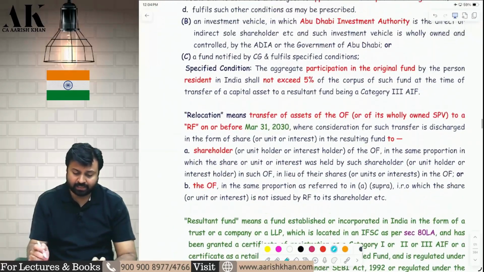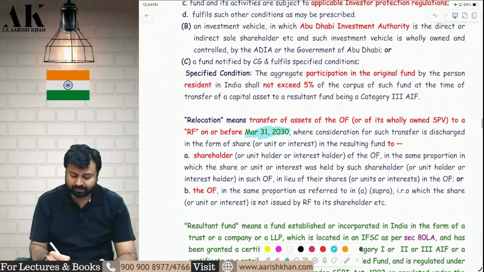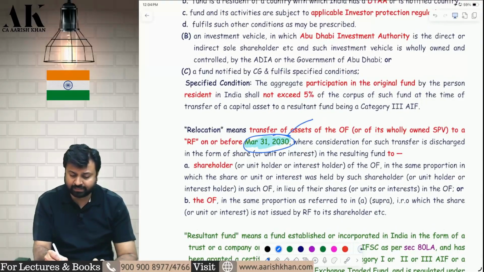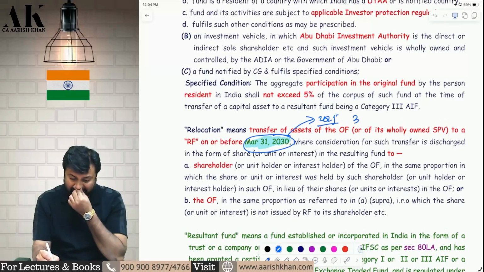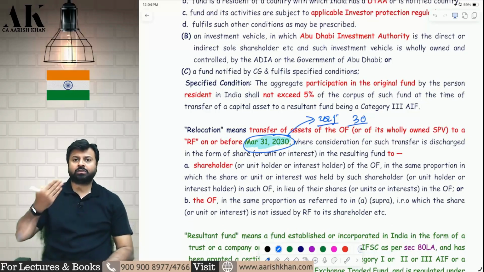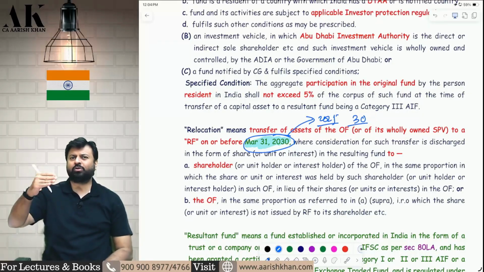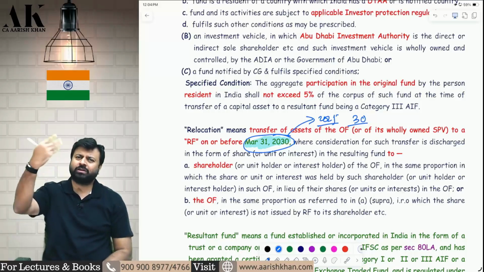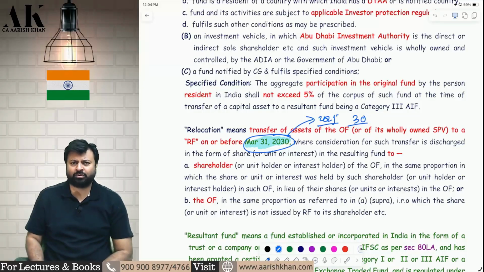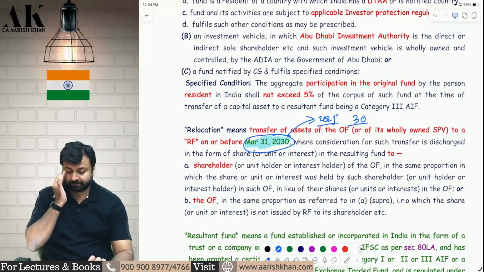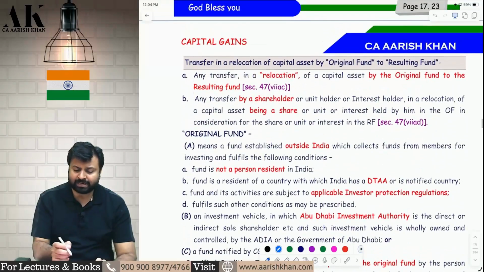Next amendment, here also in the relocation definition, they have changed the time limit from 2025 to 2030. Earlier, the relocation was allowed only till 2025. Now, because the new Income Tax Act is coming and they don't want to change the act again and again, they have extended all the deadlines from 2025 to 2030. That's it. Further, in this section, what is happening?